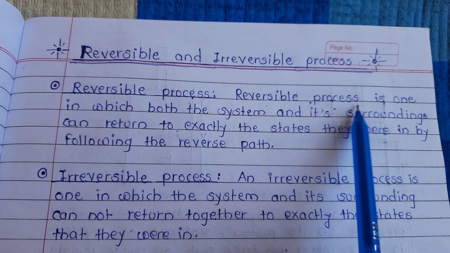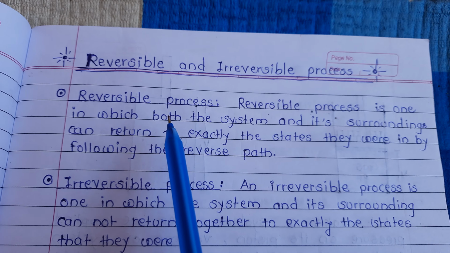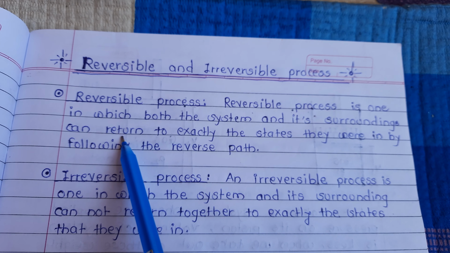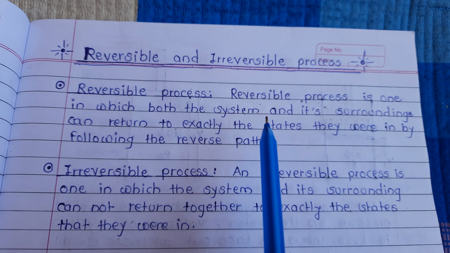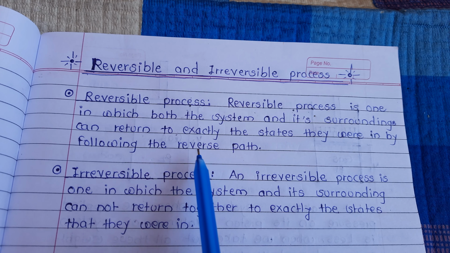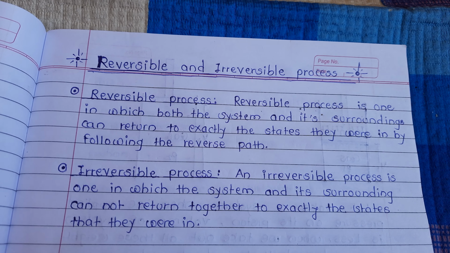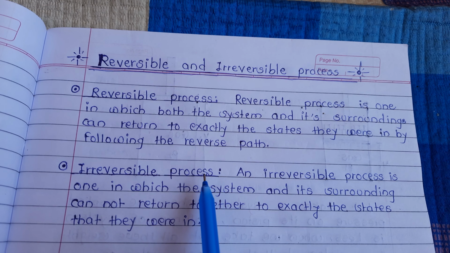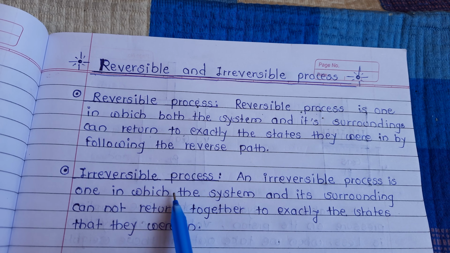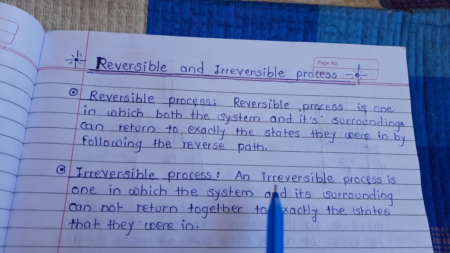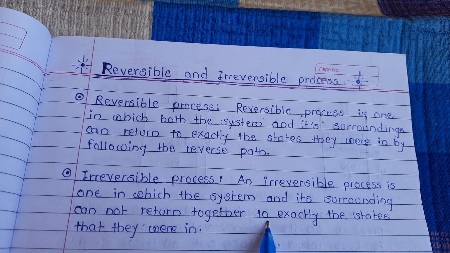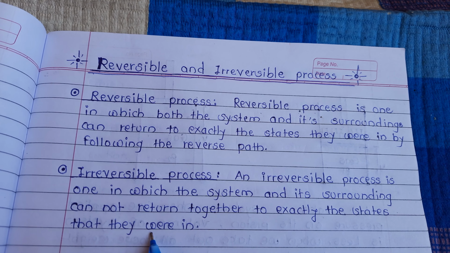Reversible process is one in which both the system and its surrounding can return to exactly the states they were in by following the reverse path. Irreversible process. An irreversible process is one in which the system and its surrounding cannot return together to exactly the states that they were in.